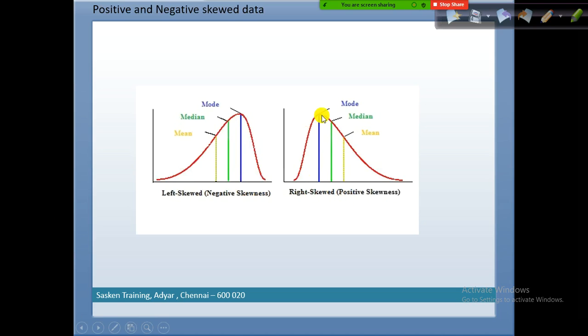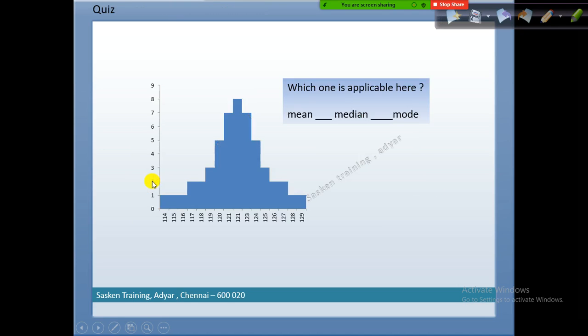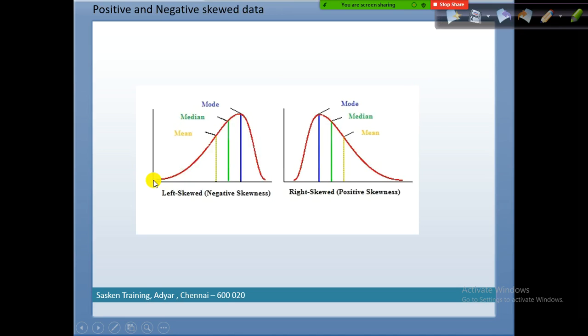If the tail is flattening on the left side abruptly, this is called negative skew or left skewed. And if it is flattening on the right, that is positive skew. That's why I put both terms.